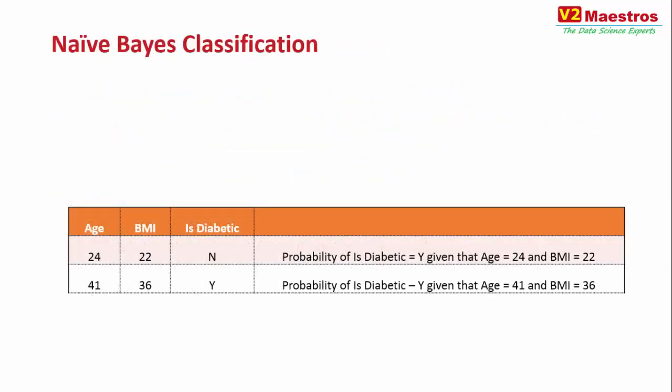Now let's move on to naive Bayes. What is naive Bayes classification in machine learning all about? It is the application of the Bayes theorem to machine learning. So naive Bayes classification is the application of the Bayes theorem to machine learning to do some classification predictions.